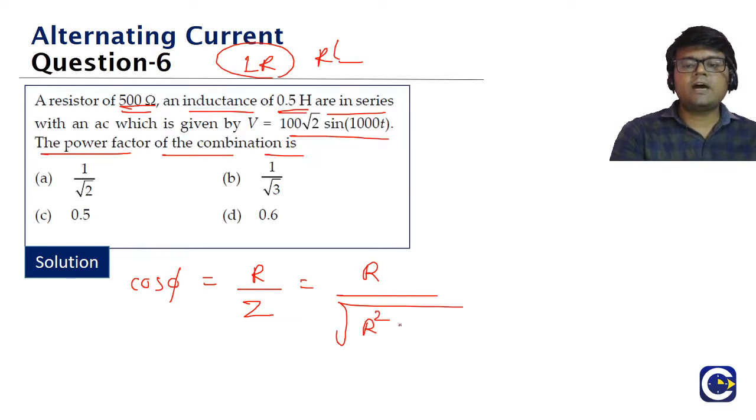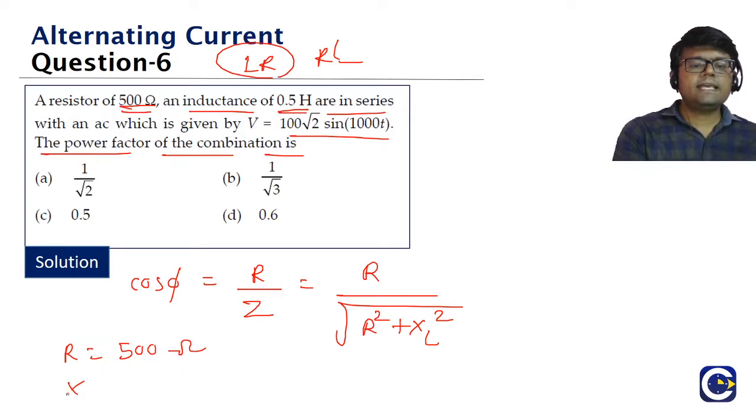So here it is an LR circuit, means Z will be root of R square plus XL square, right? Now we have to do it. What is XL? R value is given to us. What is the R value, guys? 500 ohms. XL value we have to find out.